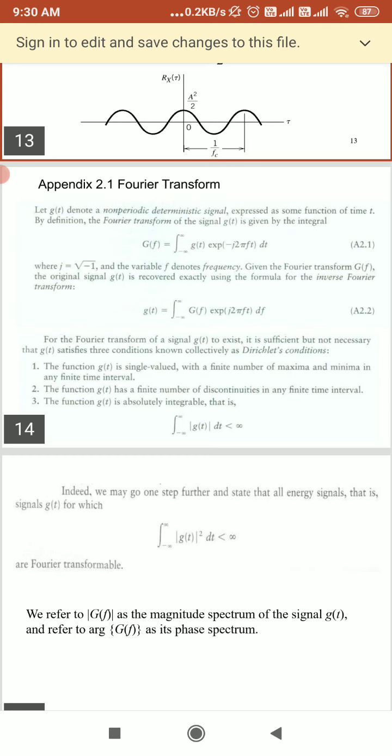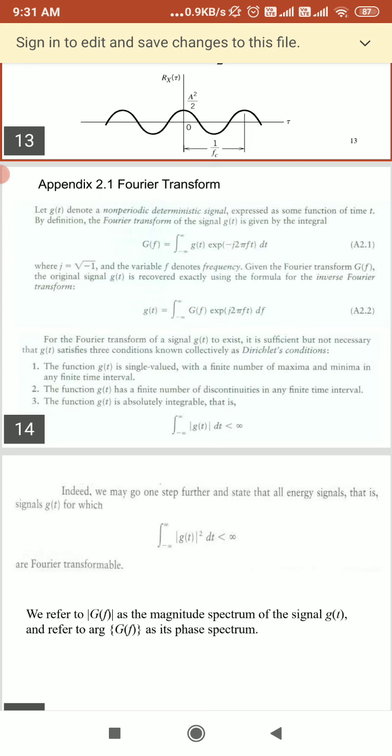The function g(t) is single valued, with a finite number of maxima and minima in any finite time interval. The function g(t) has a finite number of discontinuities in any finite time interval, and the function g(t) is absolutely integrable, so that the integral from minus infinity to infinity of modulus of g(t) dt is less than infinity.